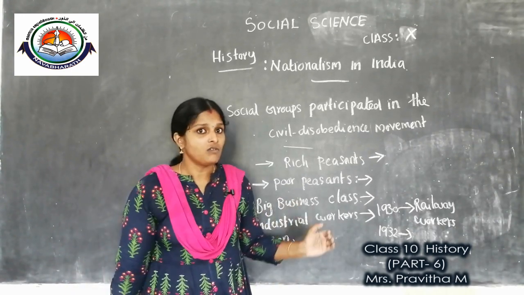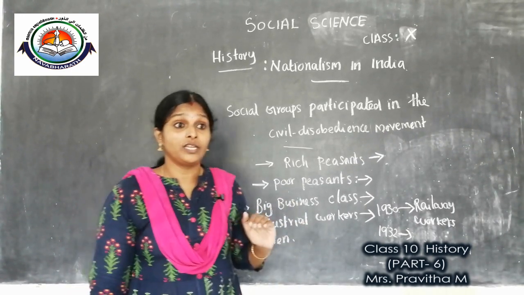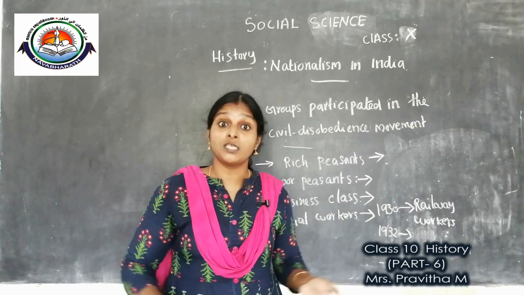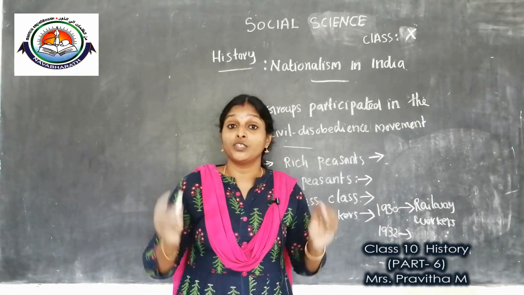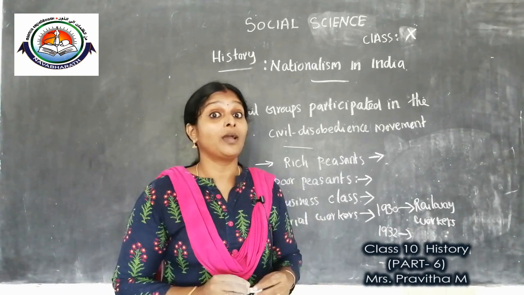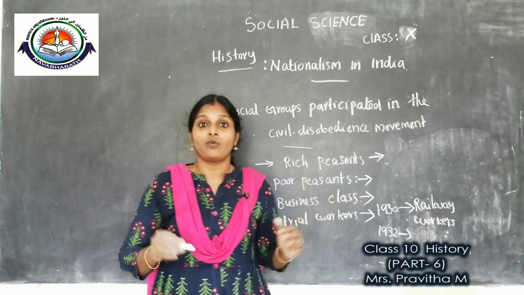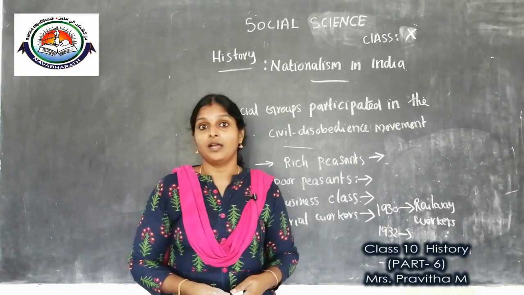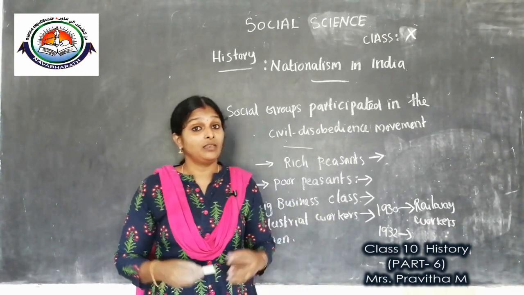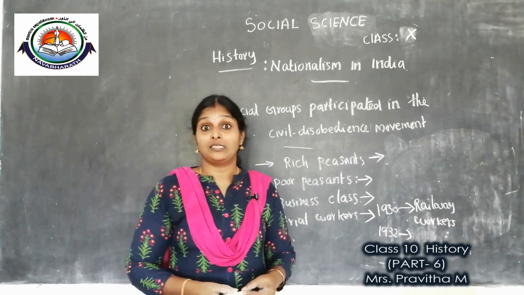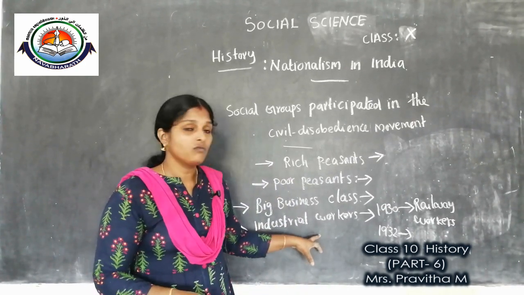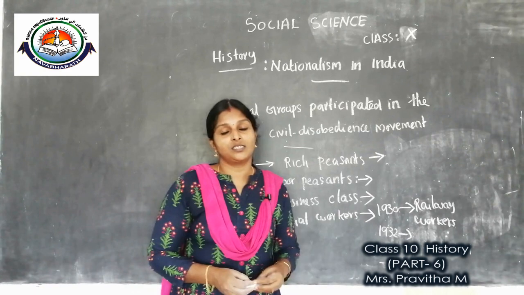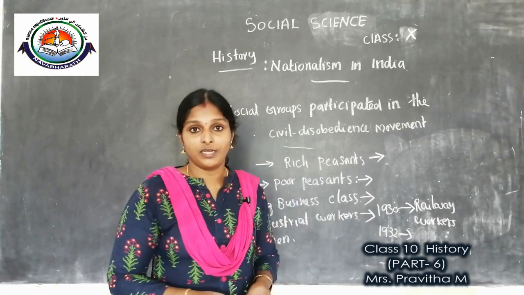Children, in 1930 many thousands of workers from the Chota Nagpur tin mining area wore Gandhi's cap and participated in many protest activities such as rallies and boycott programs. In this way some workers became part of the civil disobedience movement.